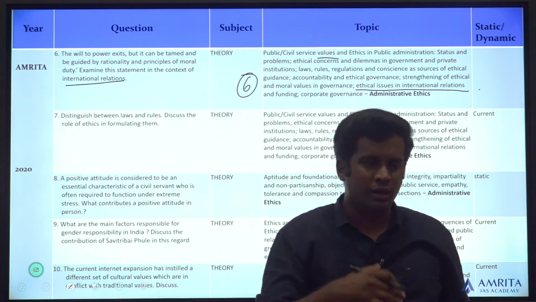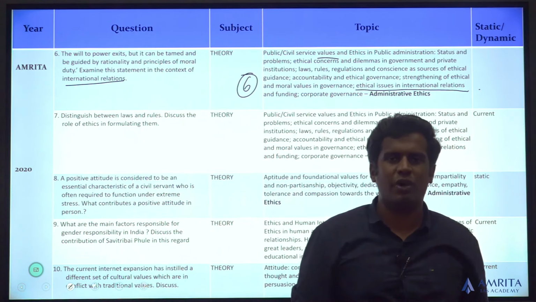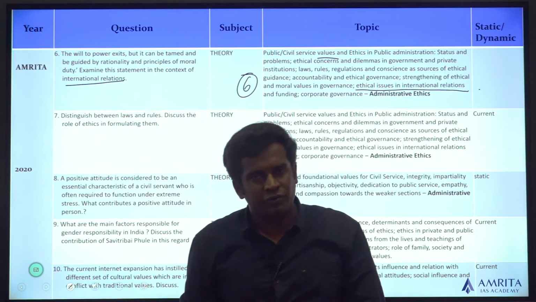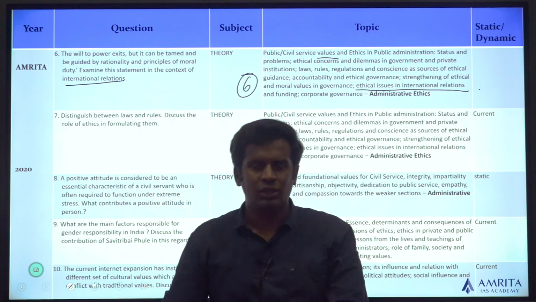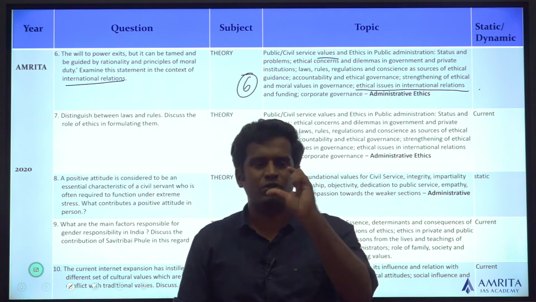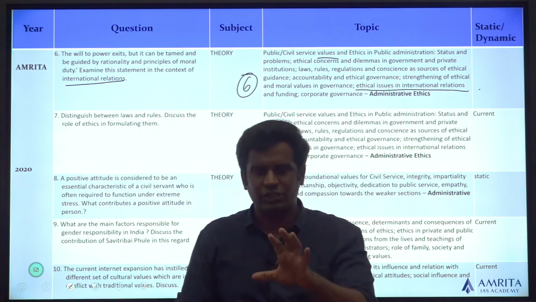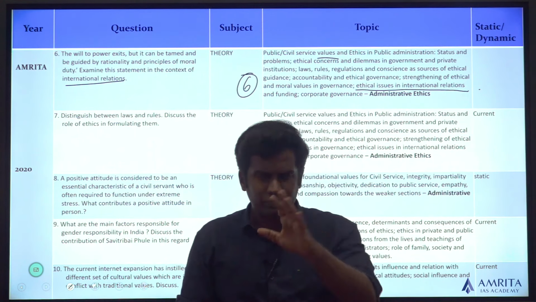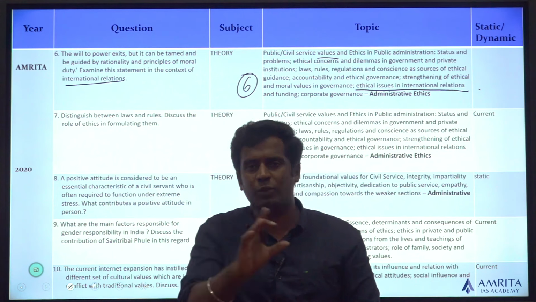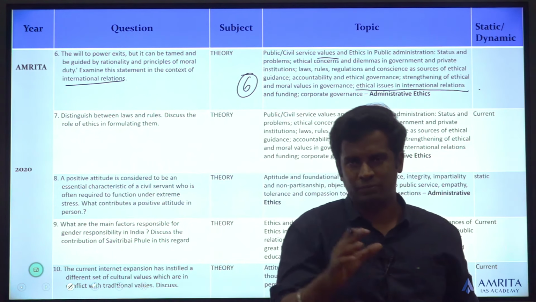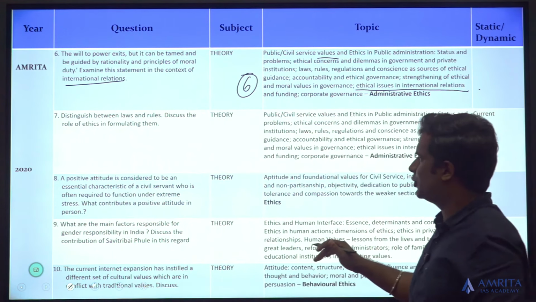Because unlike other papers like GS2, GS3, where the syllabus is first vast, and the content required inside it is even more vast, in GS4 the content required is very static. You just have to identify the syllabus topic as such. I guarantee you that you will have the content prepared if you are preparing sincerely for the mains exam. Okay. Look at the next question.